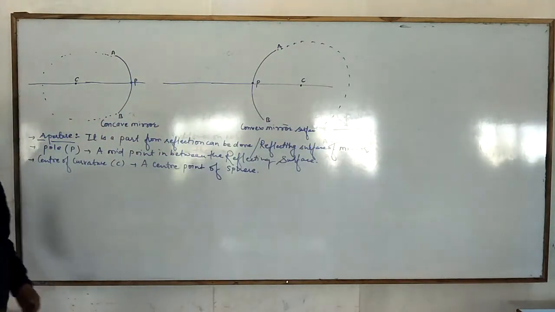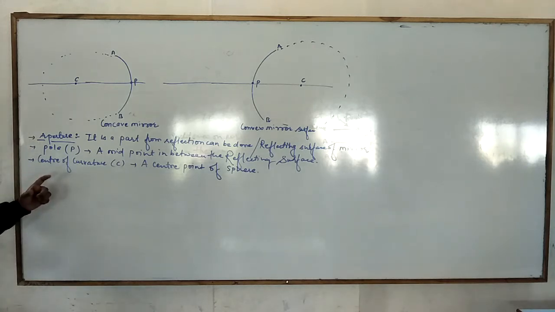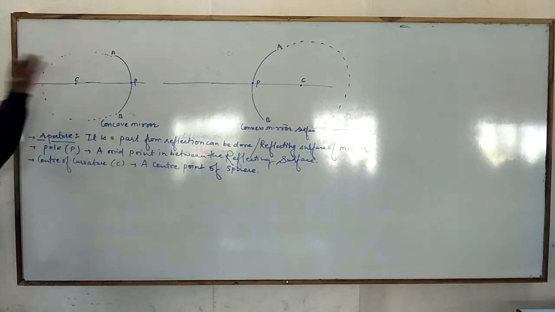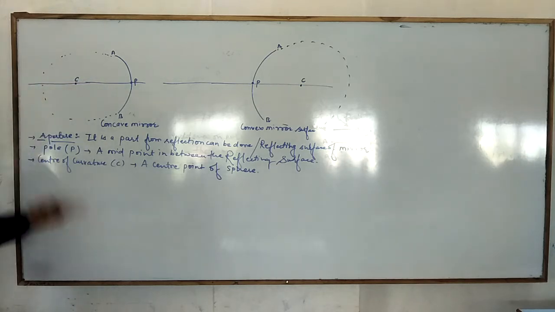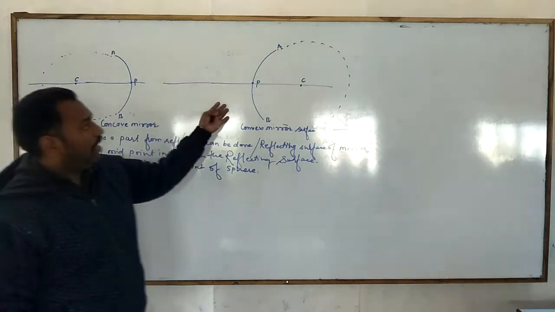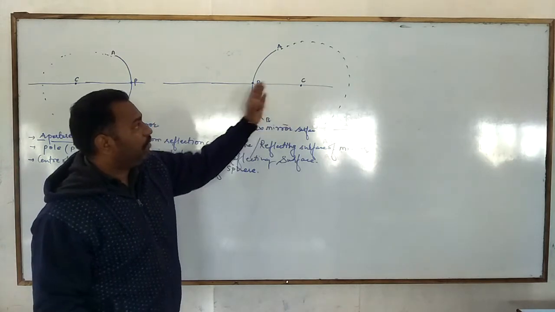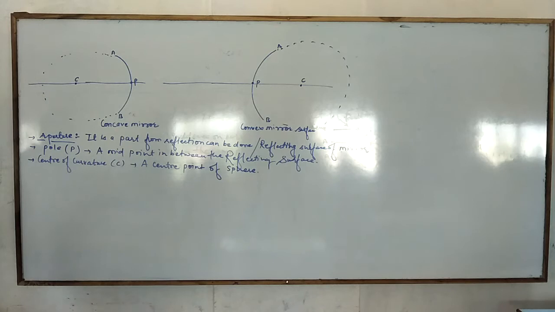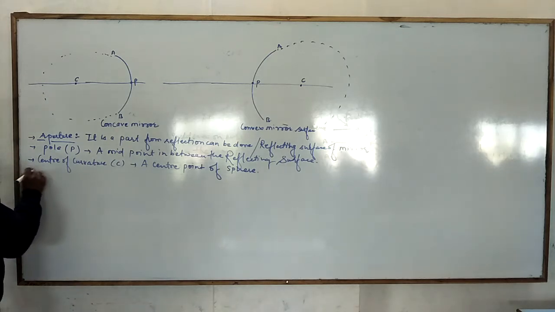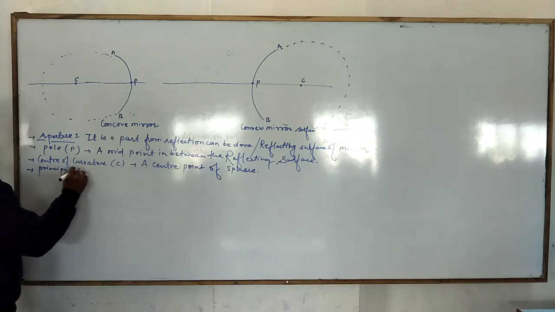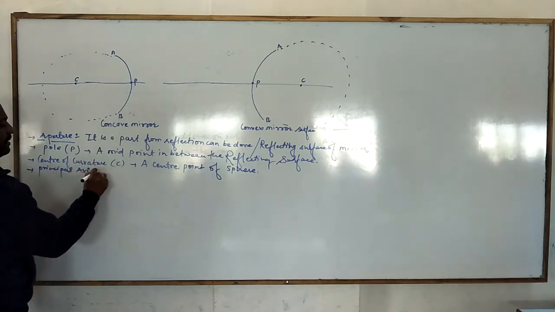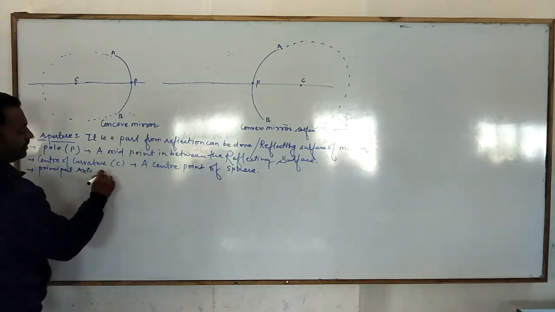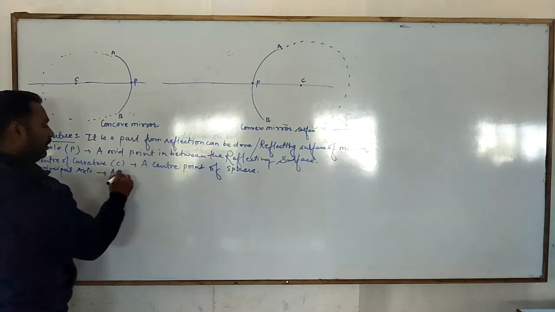So you can understand here the center of curvature is in front of the pole in the concave mirror, and it is beyond the pole in the convex surface. Okay. Now the principal axis. Okay, principal axis.